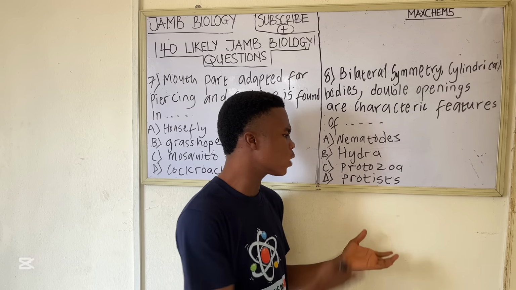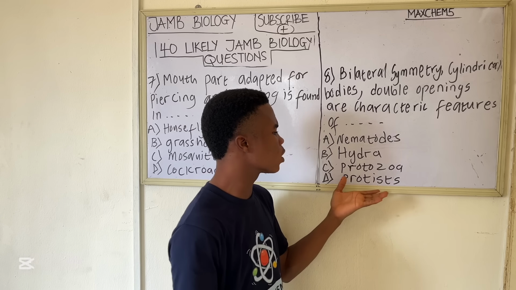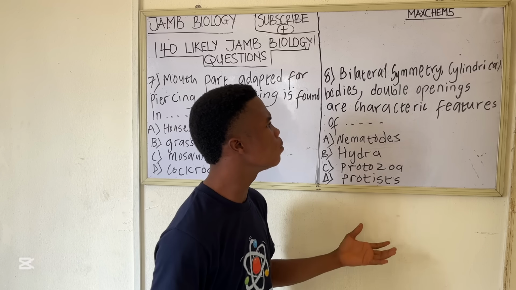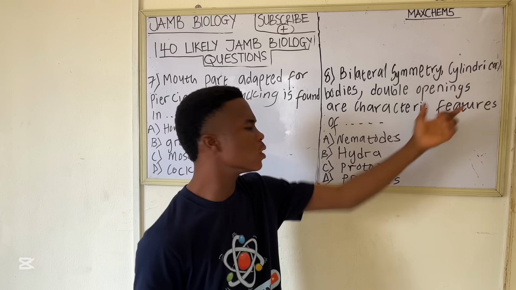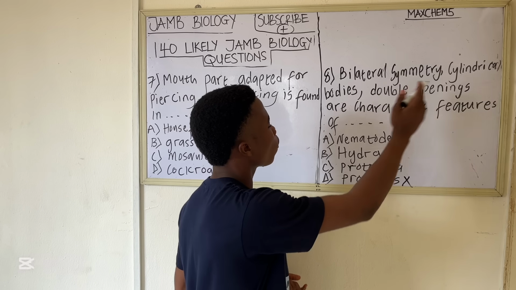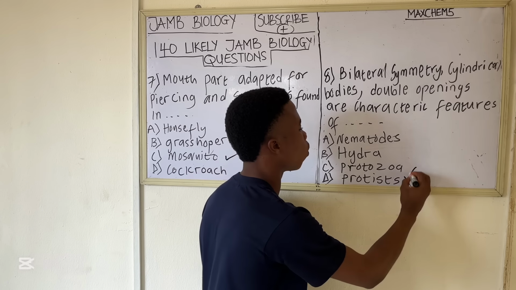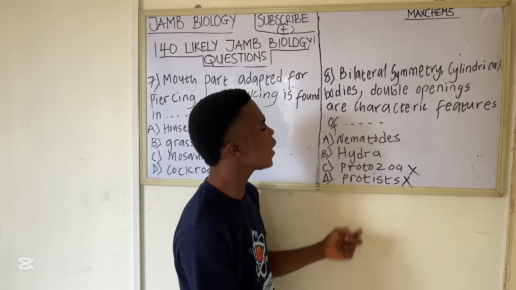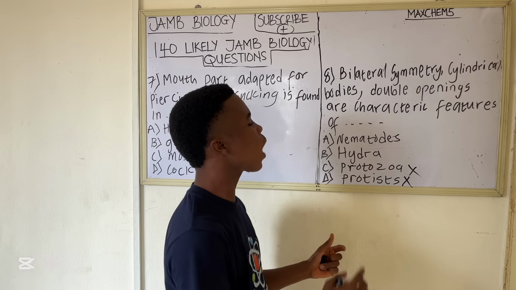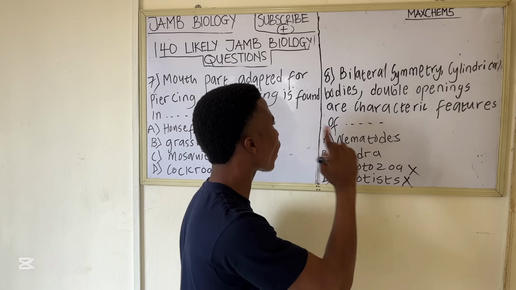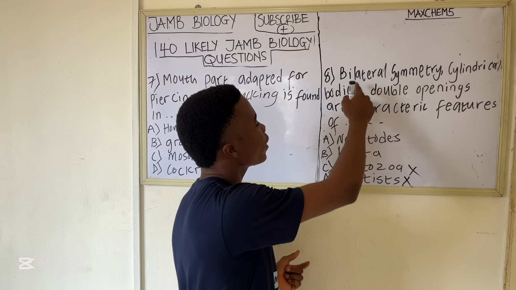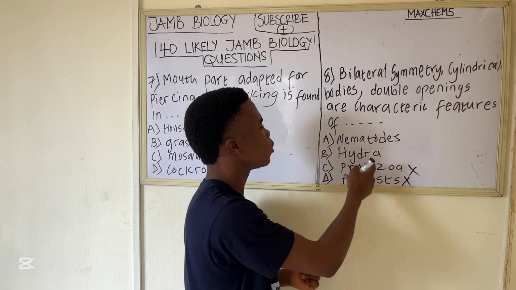Examples of organisms under this one are Chlamydomonas and amoeba. And these organisms do not have double openings, they do not have bilateral symmetry, and they do not have cylindrical bodies. So option C is also wrong. In the case of hydra, they have just one opening, so they do not have double openings. And they have radial symmetry and not bilateral symmetry.